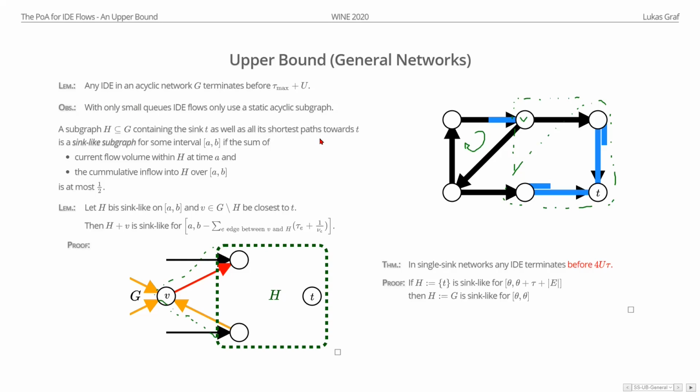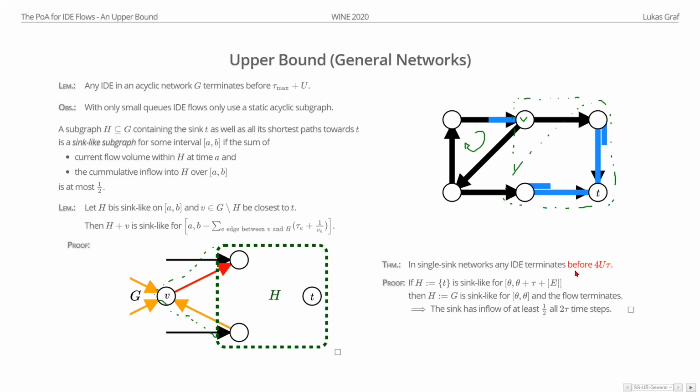Therefore, we terminate. In other words, if we don't want to terminate, well, we have to have some inflow into the sink in every interval of this length. Right? It has to be at least 1/2 inflow. And how long can we have that? Well, we only have u total flow volume, so we can have this 2 times u times for every interval of this length, which gives us exactly this bound.